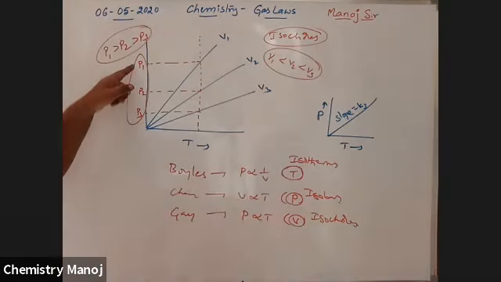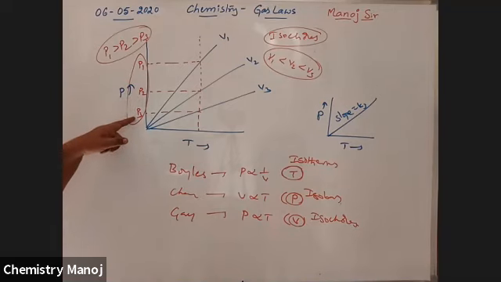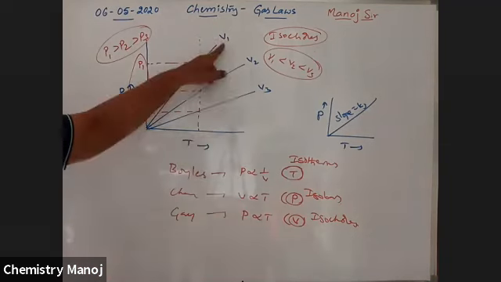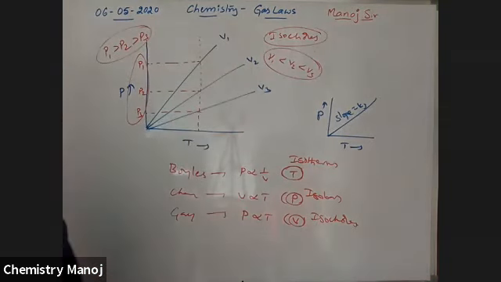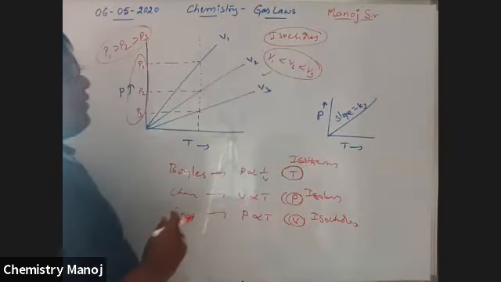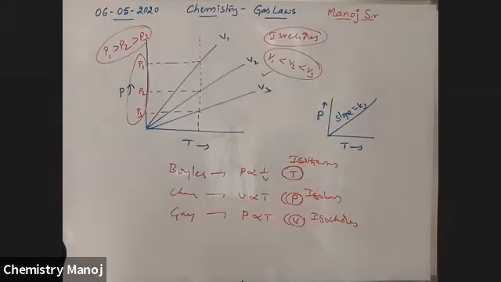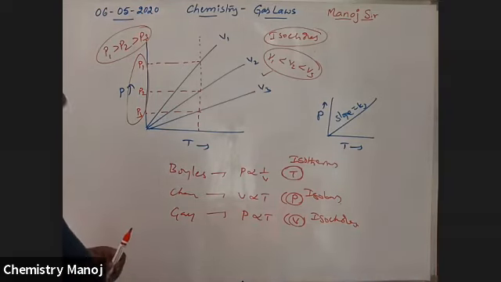We know the pressure conditions, P1 greater than P2 greater than P3. So P is inversely proportional to V as per our Boyle's law. Therefore, V1 less than V2 less than V3. This is the relation. Those are at constant temperature. So V1, V2, V3 are the corresponding volumes at constant conditions.